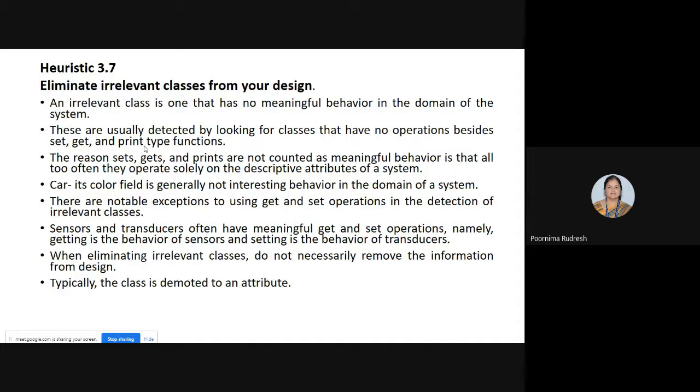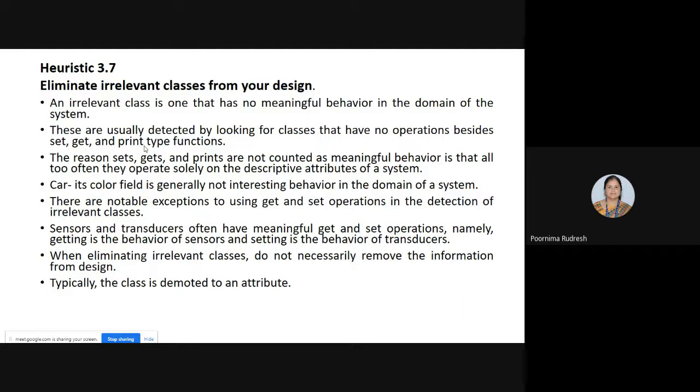And how are such classes detected? Irrelevant classes are detected by looking for classes that have no operations other than get, set, and print type functions. We detect them by looking into the operations of those classes, apart from set, get, and print type functions.